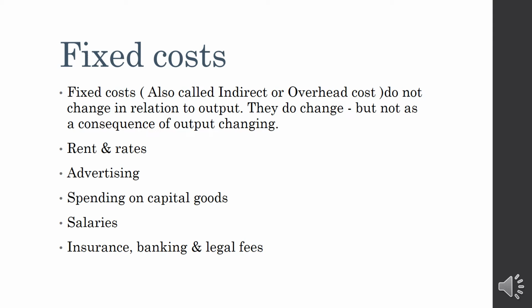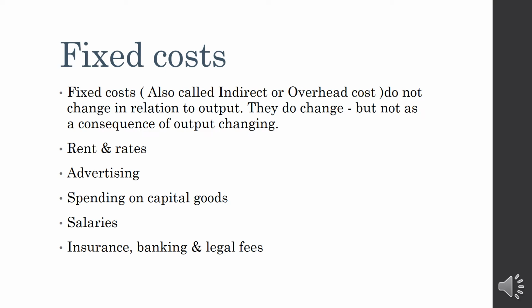Examples of fixed cost are the rent. If you are occupying premises, we have to pay the rent for that. Then advertising money, the cost they spend on advertisement, is also considered a fixed cost. Spending on capital goods, by purchasing machineries, man-made goods like a big computer, that kind of stuff. Then salaries, a permanent employee's salary, should be considered fixed. Then insurance, banking and legal fees. These things are considered fixed costs because they do not vary along with the output, but they will vary in the long run.